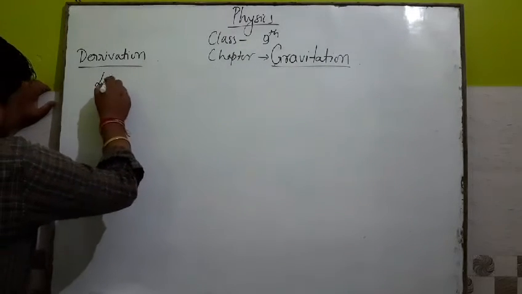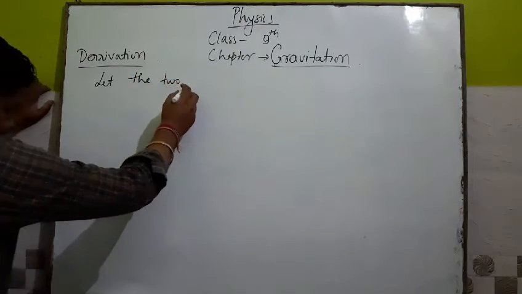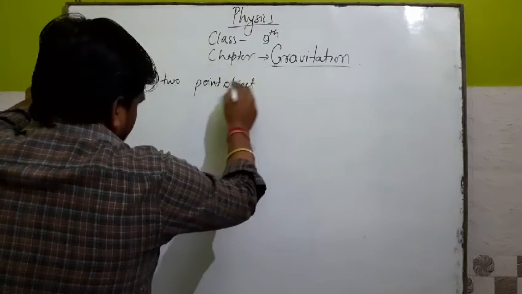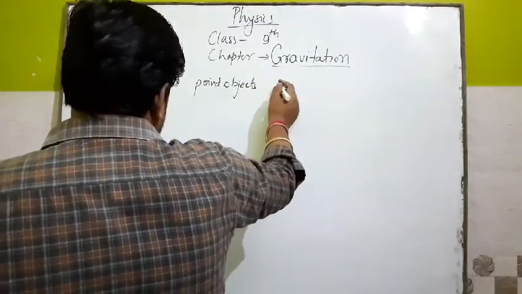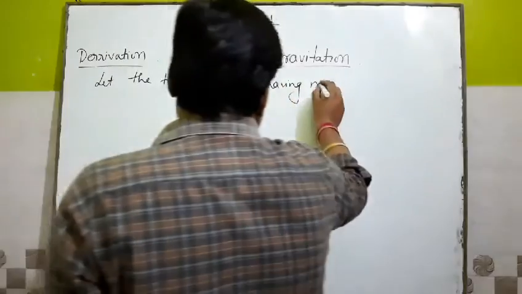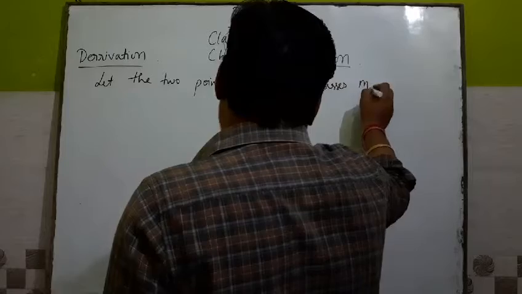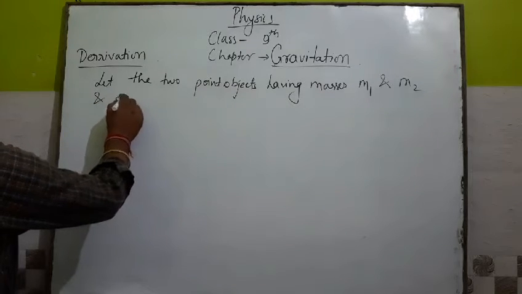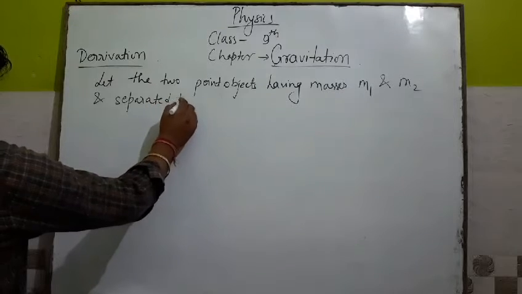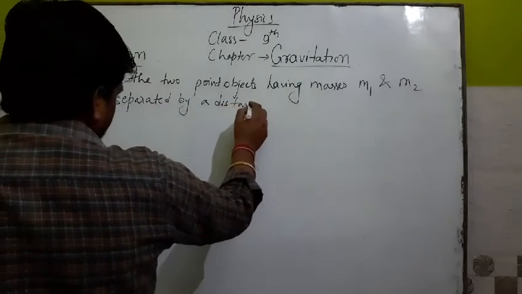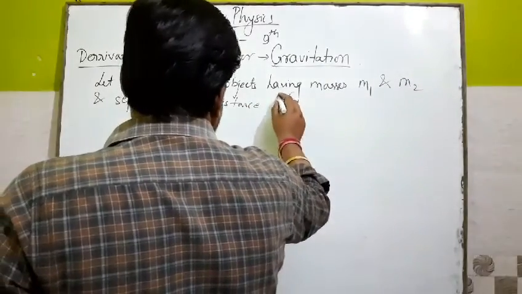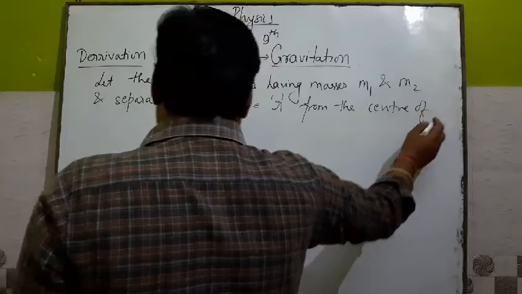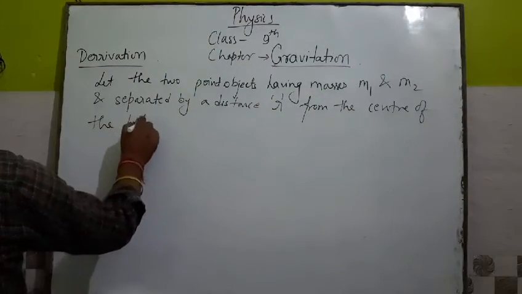So write here: let the two point objects having masses m1 and m2 be separated by distance r from the center of the body.